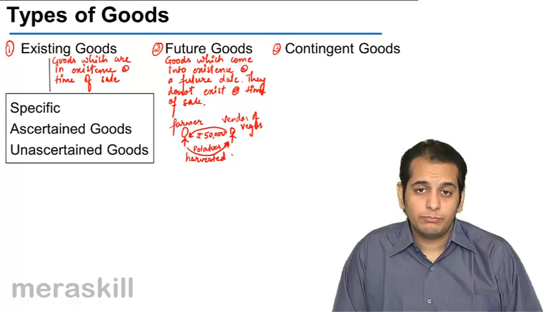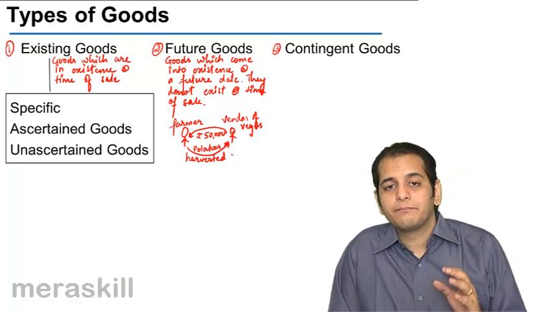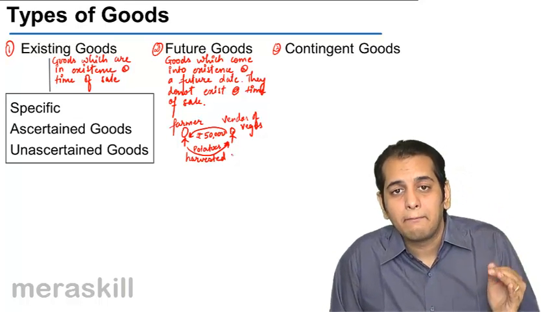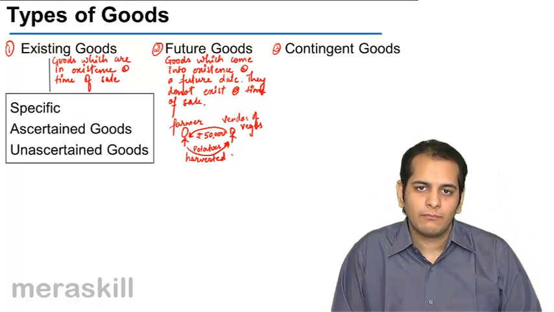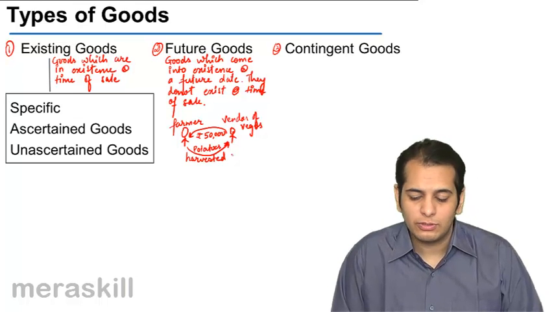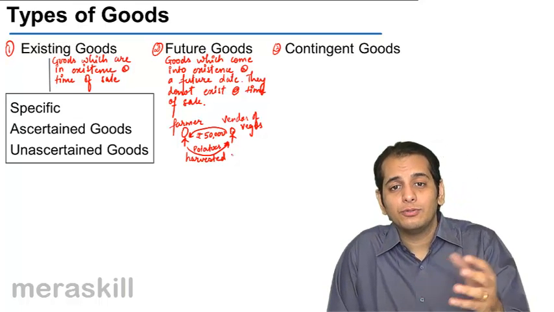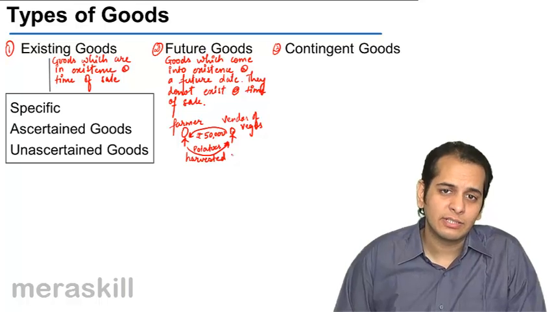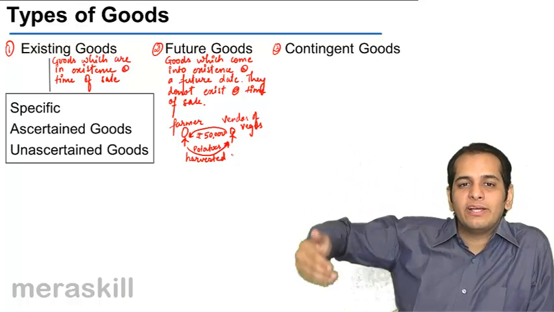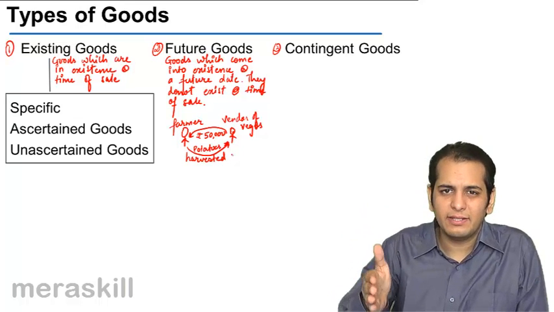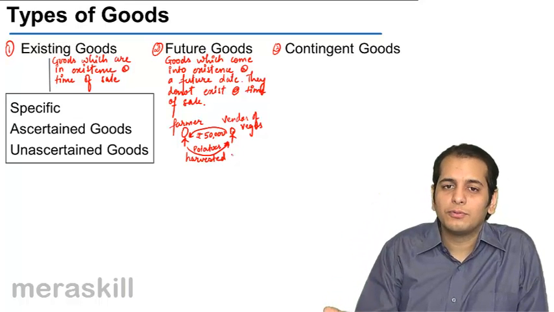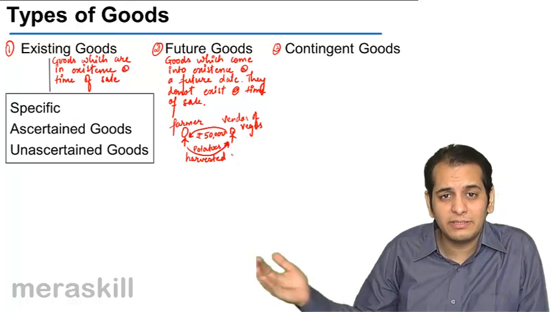Now, please pay attention here. He is making a sale transaction here. However, please note that the potatoes do not currently exist. They will come into existence at a future date. When the contract of sale is being made, potatoes are not ready to be sold. Possibly they are underground.